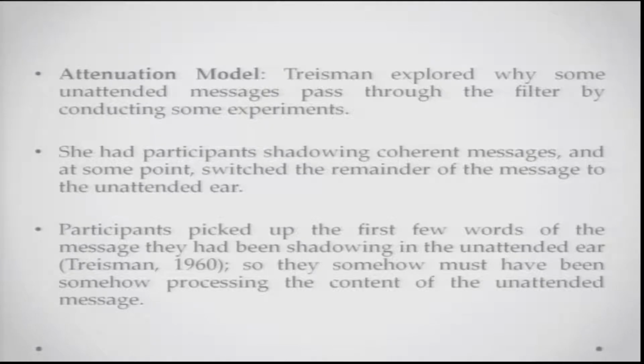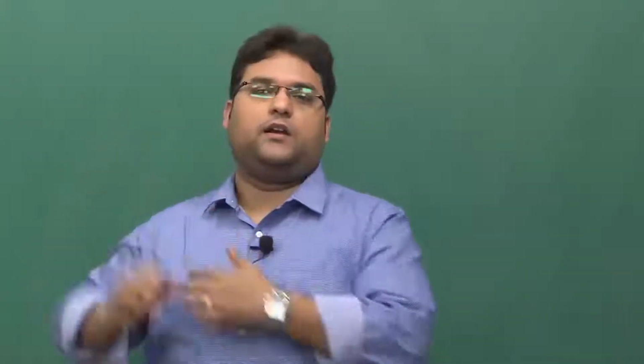Again the dichotic presentation is happening, with some information coming in the left ear and some in the right ear. Whatever information is playing in the attended, shadowed ear, at some point switches to the unshadowed, or unattended, ear.